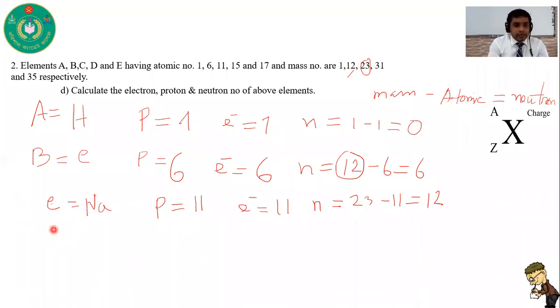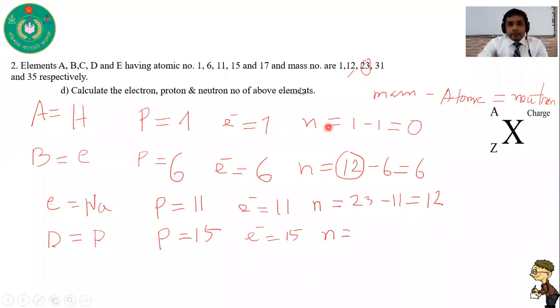And D, you know that D is phosphorus. Its atomic number is 15, so its proton number is 15. Electron number is also 15. And in case of neutron number, it is 31 minus 15 equal to 16. So its neutron number is 16.